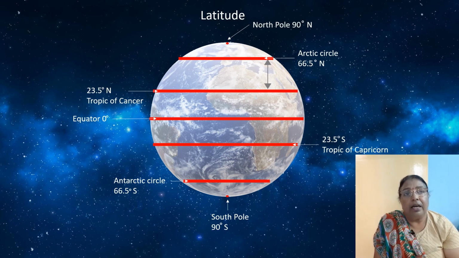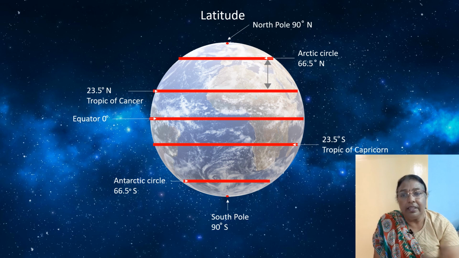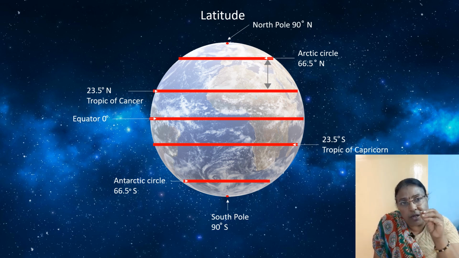There are 180 latitudes drawn. 90 latitudes are in the northern hemisphere, 90 are in the southern hemisphere. The center one is called the equator. And there are names for some special latitudes. Why are only a few named?